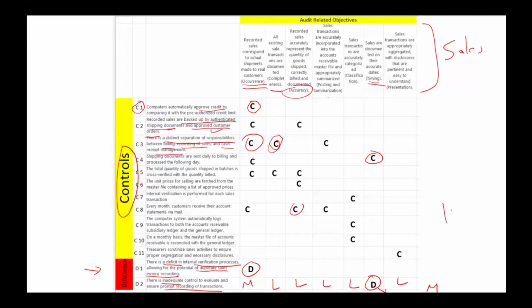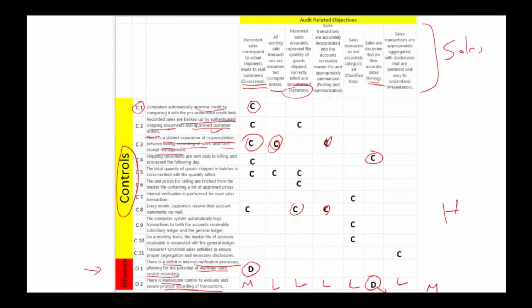Now, when do we have high? For example, if we have several Ds, or all Ds for occurrence, we would say, hold on a second, this audit-related objective has a high risk. So this is what we did. This is how we assess. We use this matrix. Now, this is for sales. We use it for payable. We use it for payroll. We use it for inventory, so on and so forth.